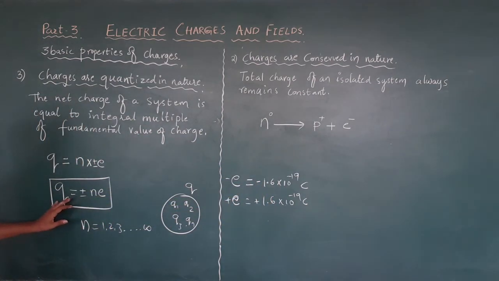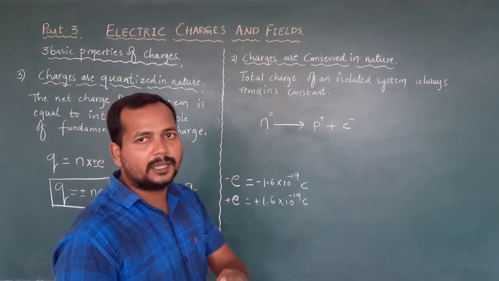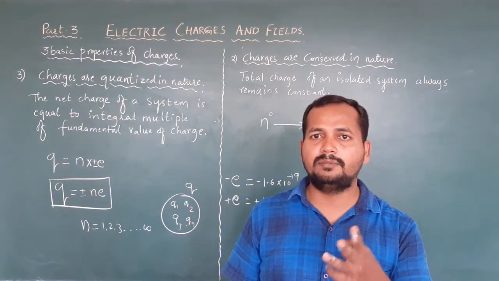That's why I am writing Q as plus or minus n into e, where plus means proton, minus means electron. Both have the same magnitude, and n is the integer 1, 2, 3 up to infinity. So this is called charges are quantized in nature. If you explain these three properties, you will get 3 marks.